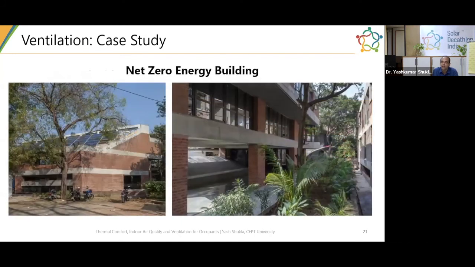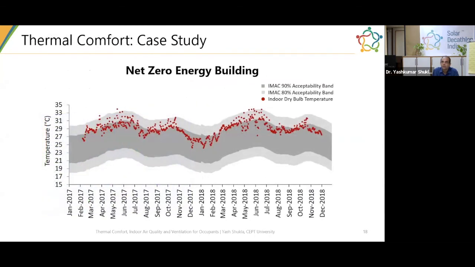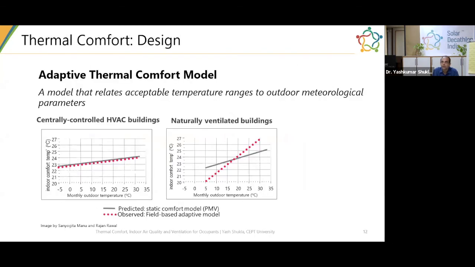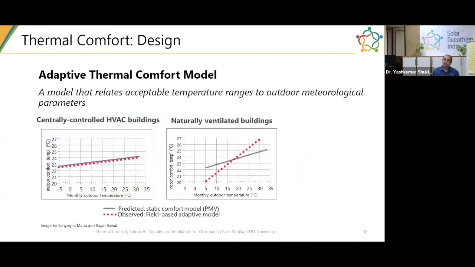So let me go back there. Yeah. So here is what my temperature is, right? The tool, first let me answer you on the tool, and then I'll talk about methodology. We have tools on our research center's website, and I'm sure Solar Decathlon India will also have tools where you can actually calculate the thermal comfort, the expected climate conditions, and when you will be able to utilize favorable conditions.